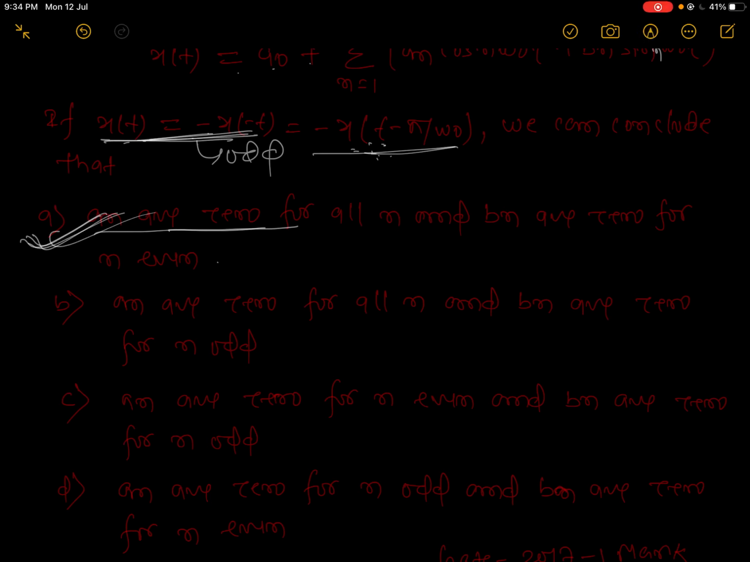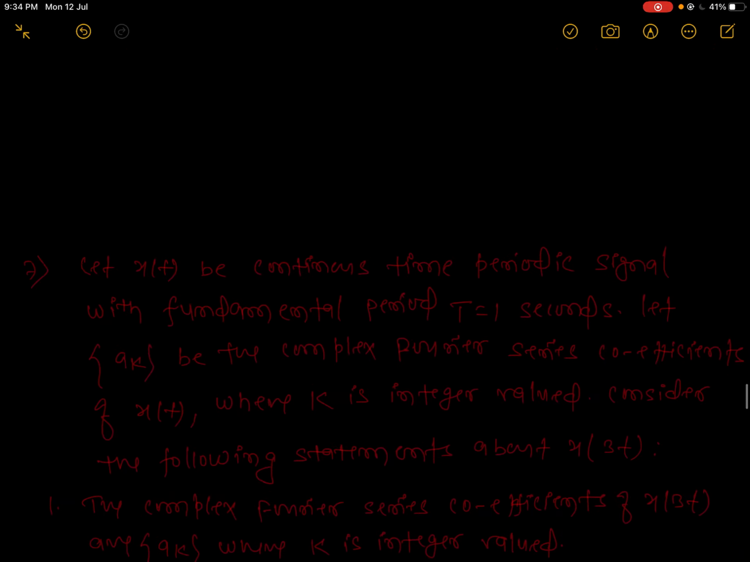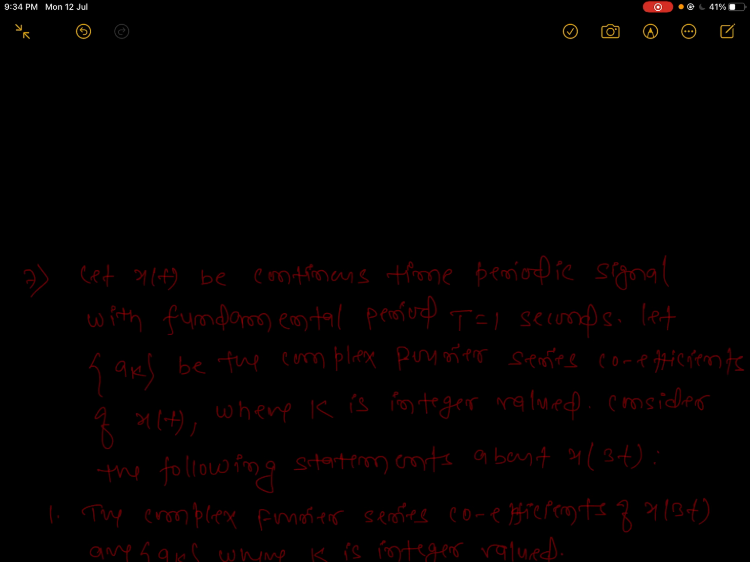You can calculate it when you get the b_n. In that condition, if your signal has half wave symmetry, then you will get 0 for n even. Now comes the next question. It looks like a very big question, but it is not.